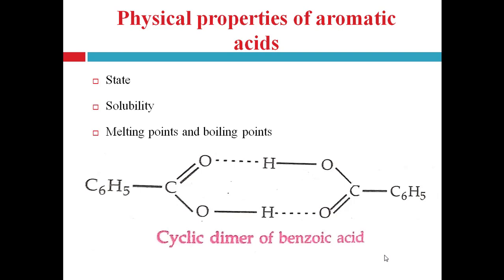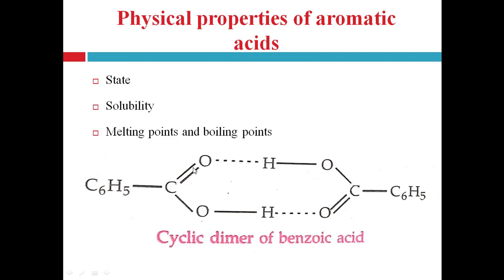First one is the OH bond is more polarized because of the presence of electron attracting carbonyl group in the adjacent position, right? And aromatic acids exist as cyclic dimers held together by two hydrogen bonds, right? Here cyclic dimer of benzoic acid is given.